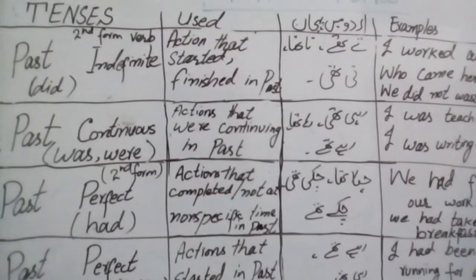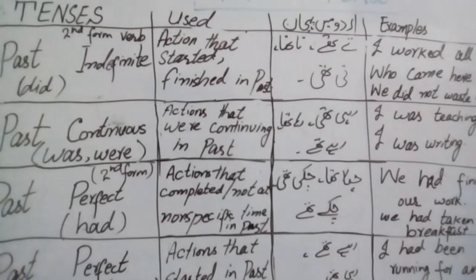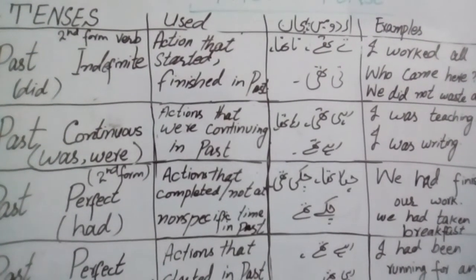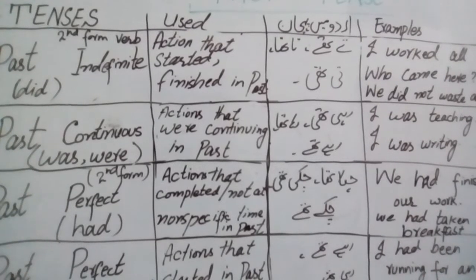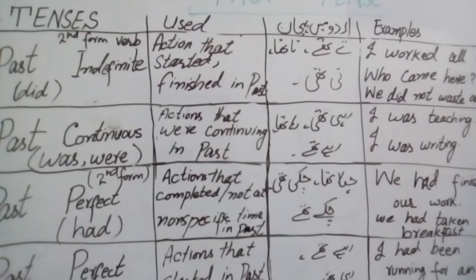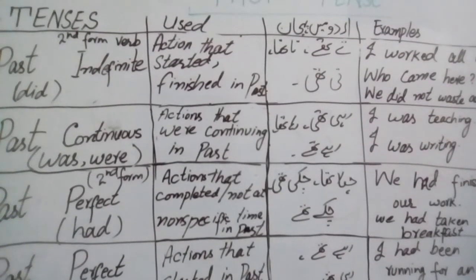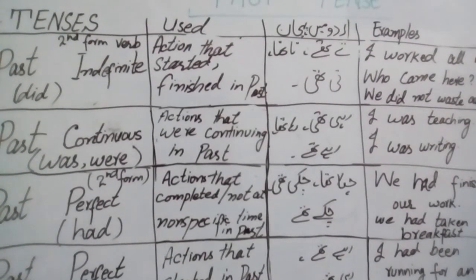And more examples are: I had run, we had run, you had run, and negative, I had not run, you had not run. Clear?